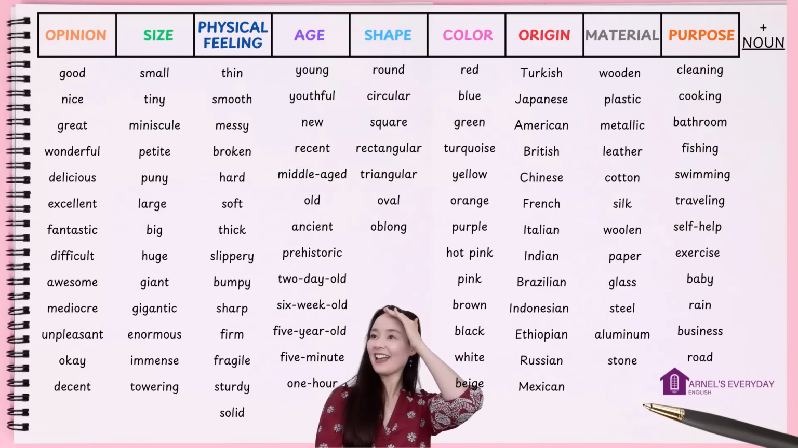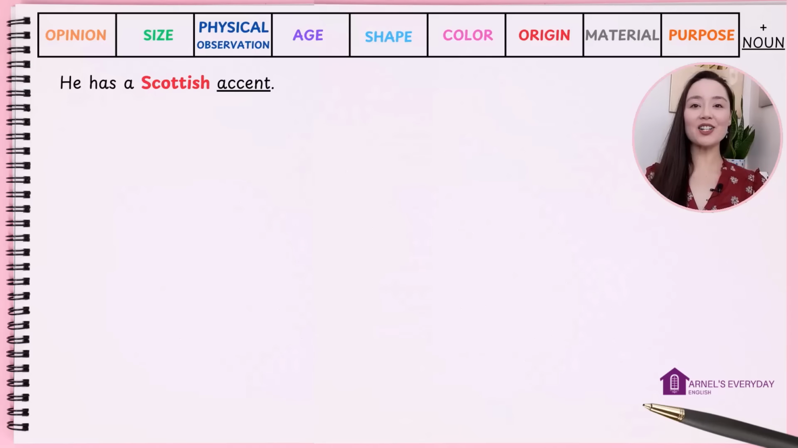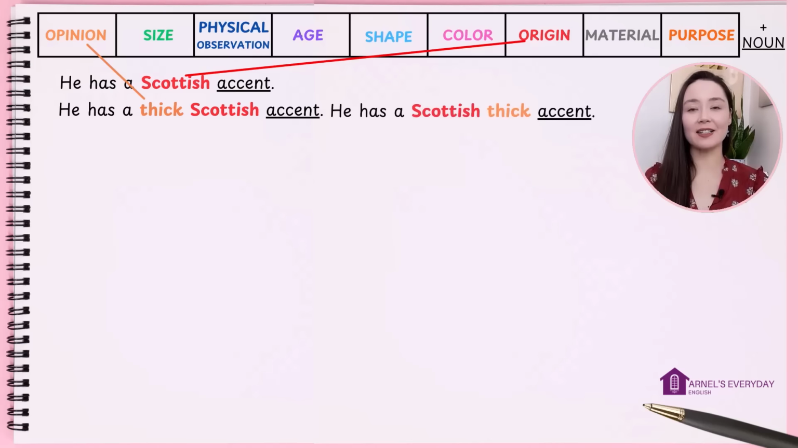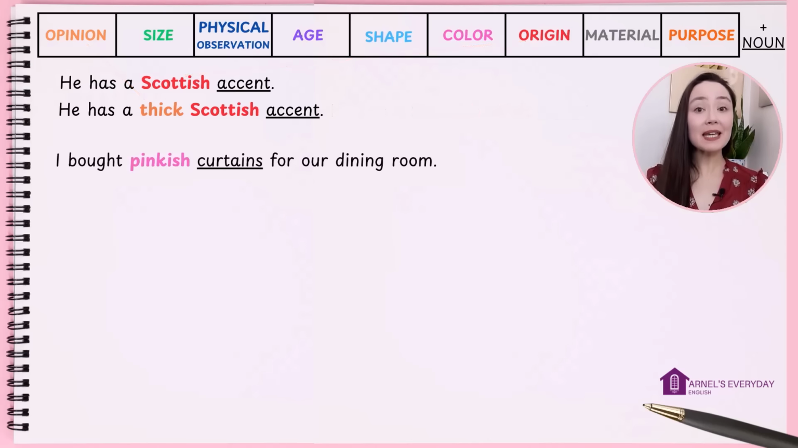You can look at this summary before I give you more examples. He has a Scottish accent. We have the origin. Let's expand. He has a thick Scottish accent. Thick here means strong. You can really hear it. It would be very unnatural to say he has a Scottish thick accent. No. I bought pinkish curtains for our dining room.